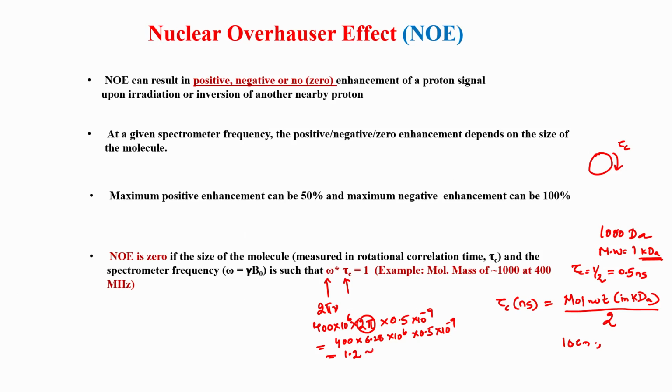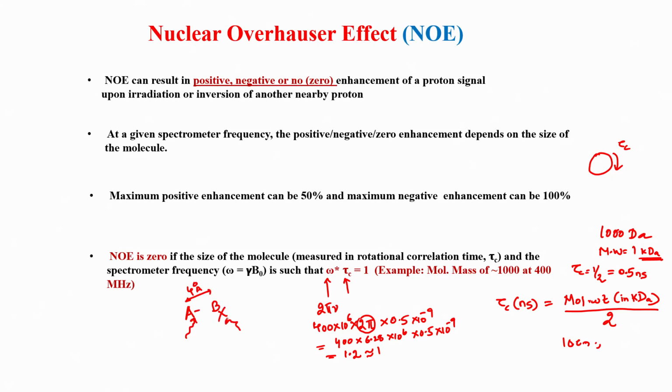So, this is coming close to 1, although it is not exactly 1. Because of that, according to this rule, if omega into tau c comes close to 1, your NOE effect is 0, meaning if there are 2 hydrogens which are close by, the distance may be, let us say, 4 angstrom, but if I irradiate this, it has no effect on B.